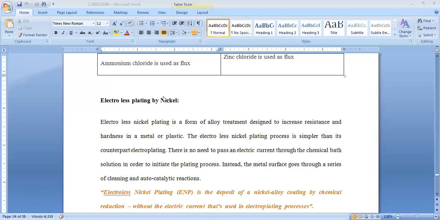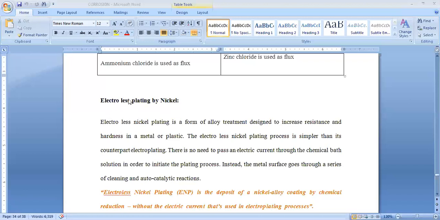Nickel is a protective layer over the inside metal. We may use this nickel coating on metallic as well as non-metallic parts. That's the reason why nickel electroless plating has a wide range of applications.